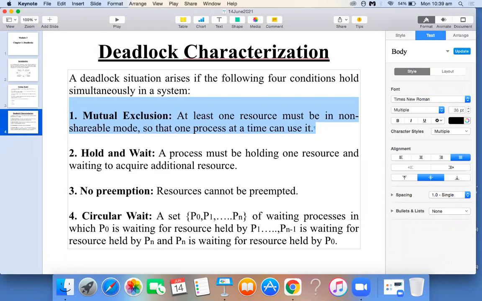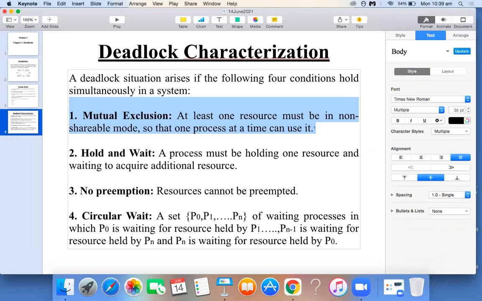What is a shareable resource? The resource can be used by multiple processes or programs at the same time. That we call a shareable resource. Okay, now what do we have to create? We have to create a deadlock situation. How do we create a deadlock situation? By making one resource non-shareable.